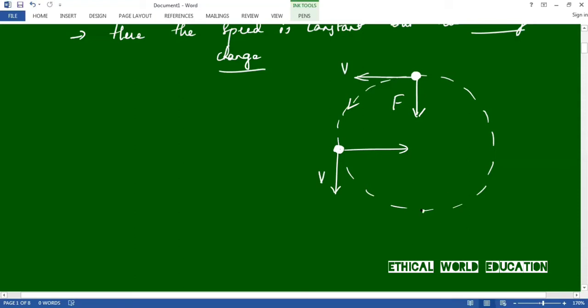Let us take over here. The direction of velocity will be here, and the force will be acting inwards. Let us take one more instant. It is here. Obviously, the force will act inwards. That is the reason why it will change its direction of velocity. These are some of the instants. That is the reason why it will be continuously rotating, because the force will act inwards, or you can say towards the center. That is the reason why it will be changing its direction. So this is the phenomenon of uniform circular motion.